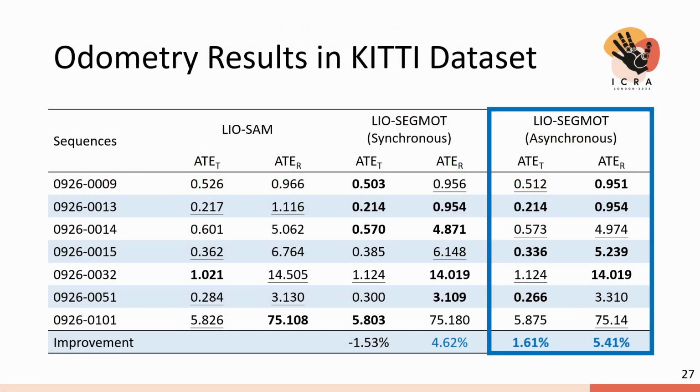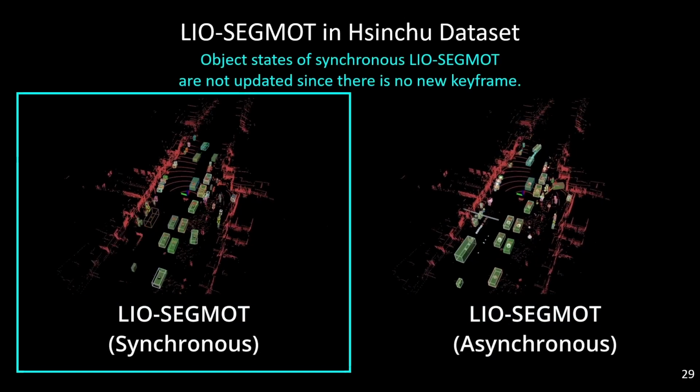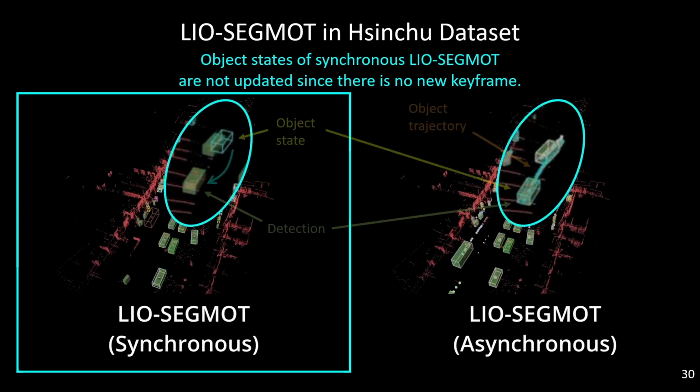In quantitative analysis, we can see that asynchronous LiDAR-SEAM presents better odometry results than the synchronous version, as well as the baseline model LIO-SAM. As for object tracking, the asynchronous version also outputs better tracking results than the synchronous version. Now we move on to the Hsinchu dataset. The robot is stationary in the beginning, so there is only one keyframe in the factor graph. You can see that we do not have up-to-date object tracking results in the synchronous version, but we have in the asynchronous version.